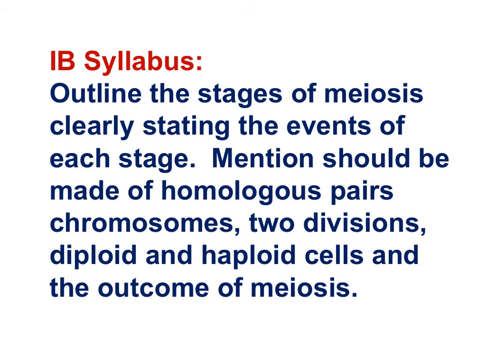So here's the relevant IB syllabus statement, which you should be able to address. Outline the stages of meiosis, clearly stating the events of each stage. Mention should be made of homologous pairs of chromosomes, two divisions, diploid and haploid cells, and the outcome of meiosis.